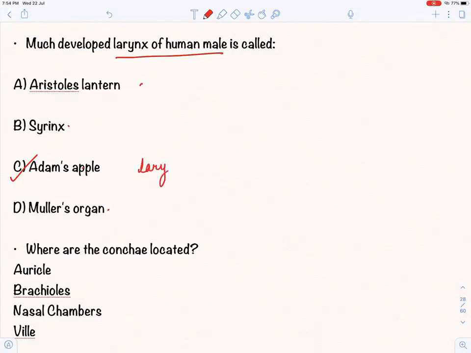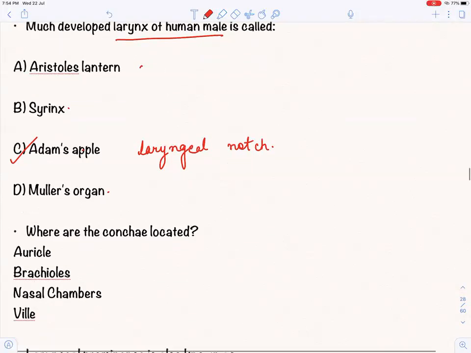It is a notch because, as I told in the last video, the larynx is not complete, the thyroid is not a complete cartilage piece, and therefore it becomes like a notch. You see it, and then you can answer this question.